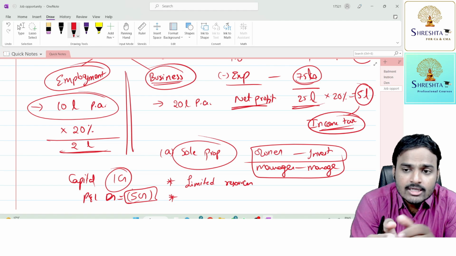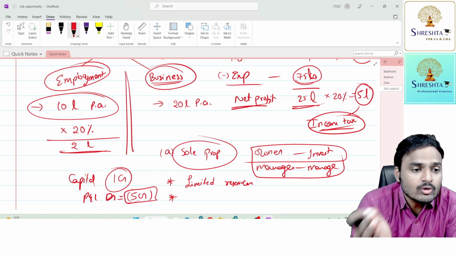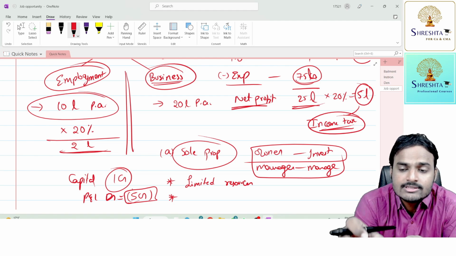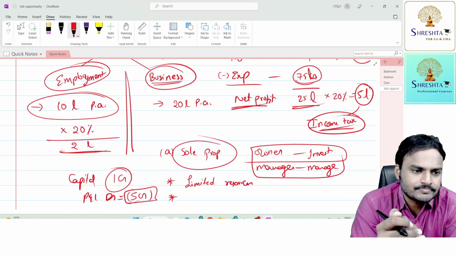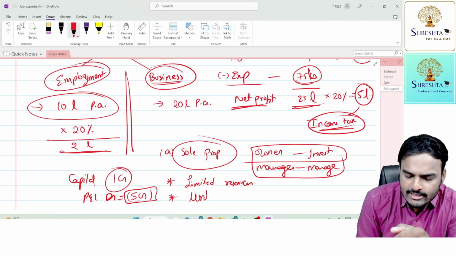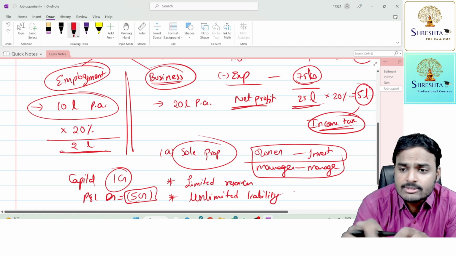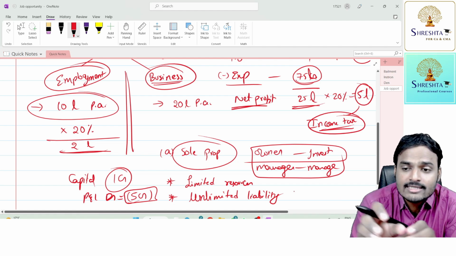So in the event of closure of the business, whatever losses he is having, not only his business assets but also personal assets are responsible. Am I correct? Yes, sir. So we call it unlimited liability. Unlimited liability is nothing but, in the event of huge losses, not only your business assets but also your personal assets are at risk.